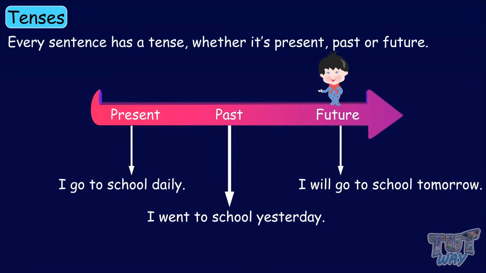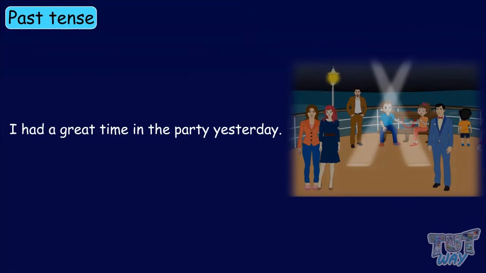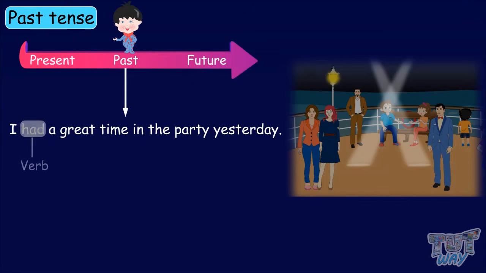So every sentence has a tense, whether it's past, present, or future. We learned about present tense in our last assignment. Today, we will learn about past tense. That is, how do we write about something that has happened in the past? I had a great time at the party yesterday. The action has happened in the past, and the person is talking about his experience in the past. So the sentence is in past tense. Here, the verb had shows it's past.